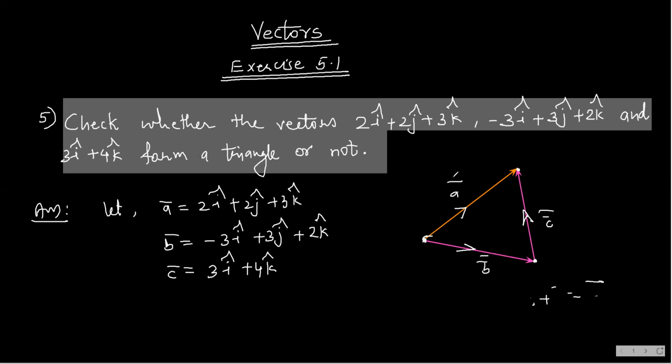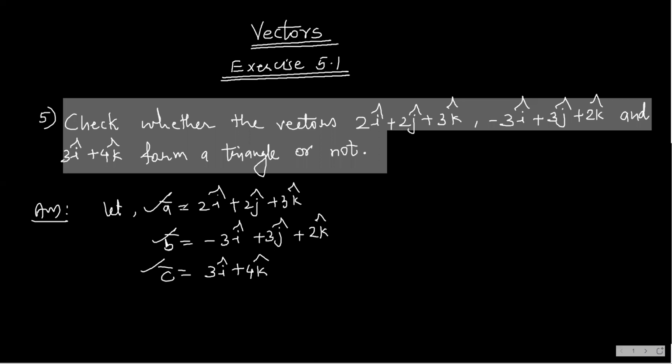We would have written b bar plus c bar is equal to a bar. If I get b bar plus c bar is equal to a bar, then also it is okay. Still, the triangle law of vector addition holds true. In that case, I can say that these three vectors form a triangle.